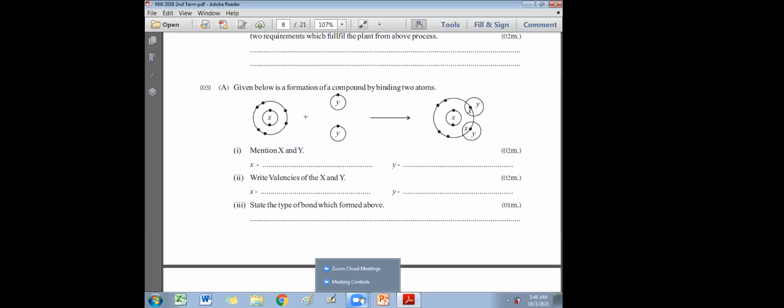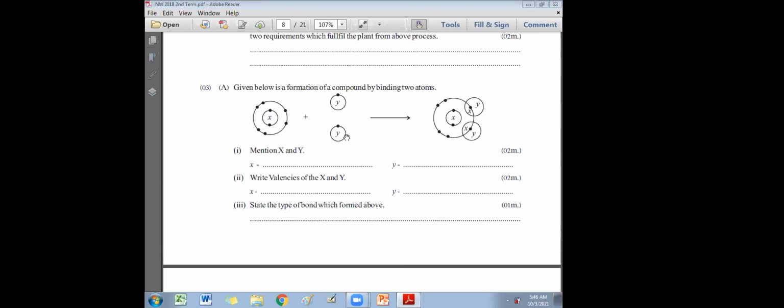In most of the questions in the exam, they don't give the real symbol. You have to decide from the configuration or from the group or the period given. You should know the symbol, so you should be able to identify that. Now you can see what the configuration is. The best thing is, if you know the configuration of X, you can tell the element X. That's the first thing.